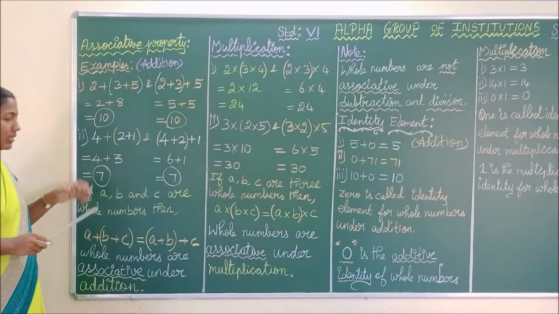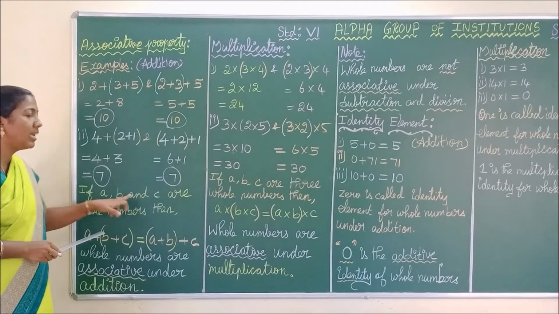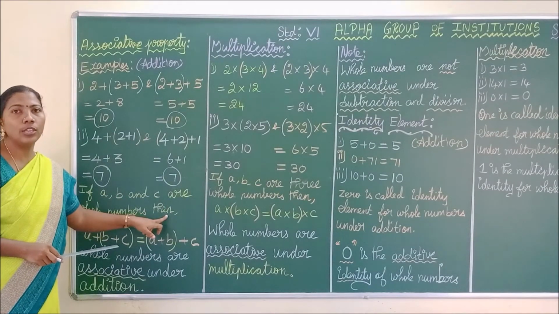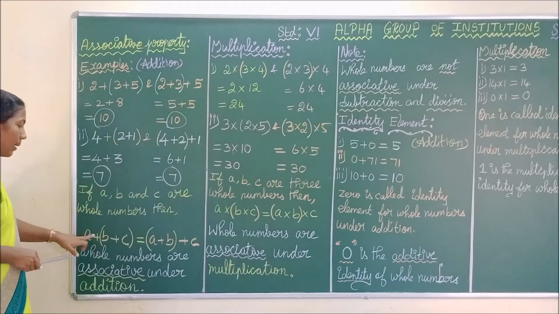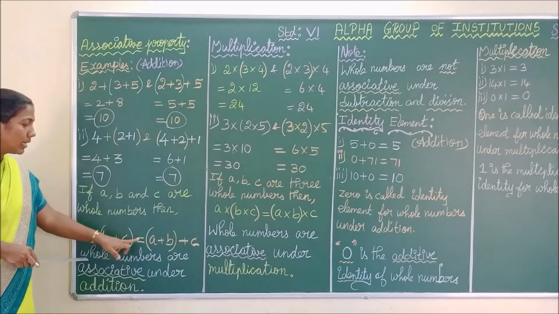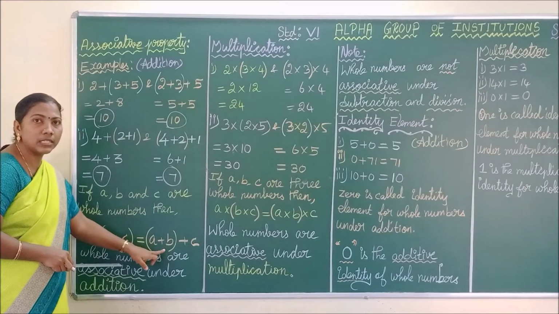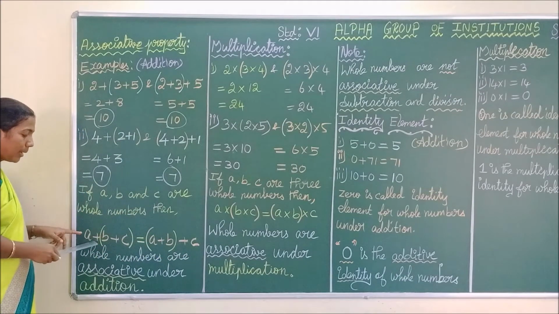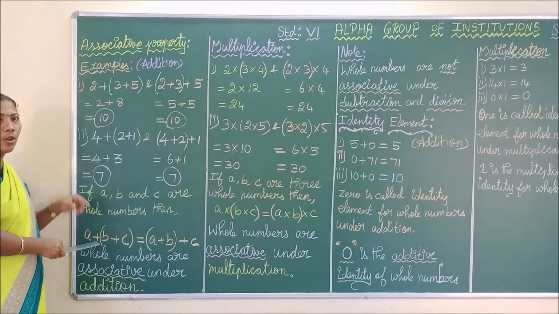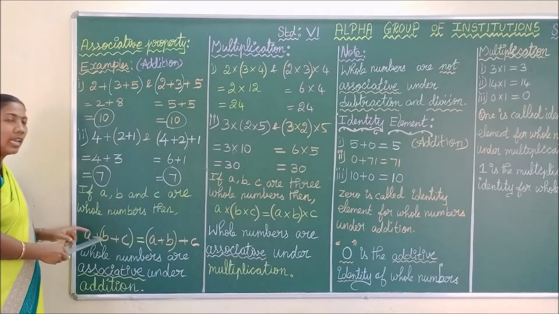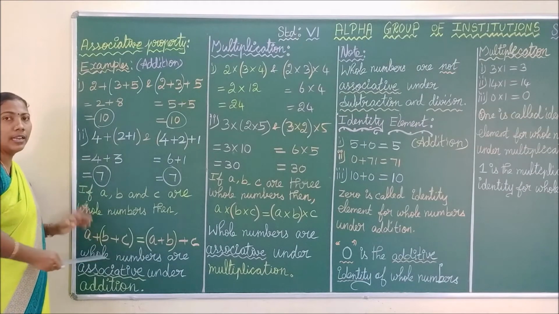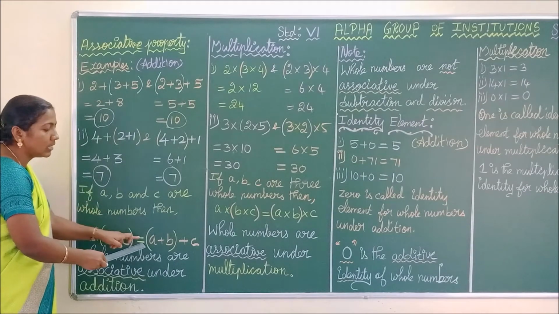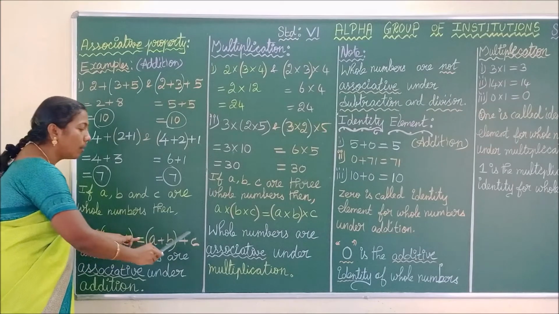So generally we will say if A, B and C are whole numbers, then how do you give the associative property? A plus (B plus C) is equal to (A plus B) plus C. How do you read this? Listen carefully, children. A plus. After plus you have to give a short pause. Okay. A plus, B plus C. Read the B plus C quickly. That is A plus (B plus C) is equal to (A plus B) plus C.